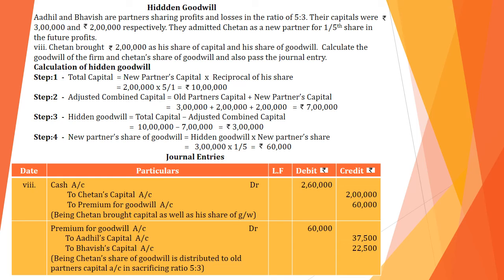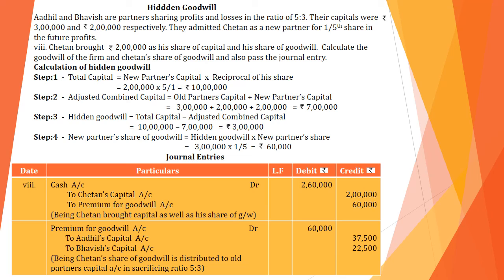So total capital 10 lakhs minus adjusted combined capital 7 lakhs, so hidden goodwill equals 3 lakhs. That hidden goodwill is the firm's goodwill also. Now the new partner's share of goodwill we calculate in step 4: hidden goodwill into new partner's share. So 3 lakhs into 1/5 equals 60,000. In this way we calculate the hidden goodwill amount and the new partner's share of goodwill.